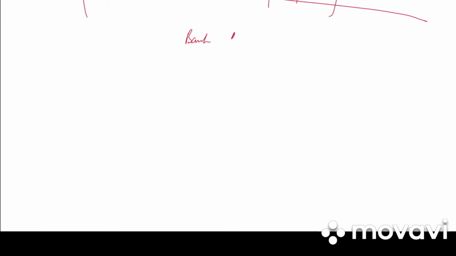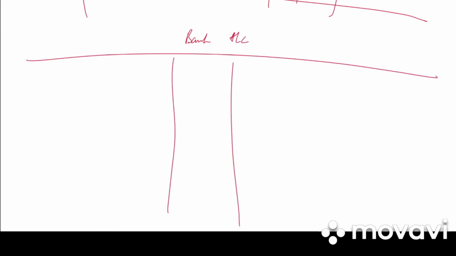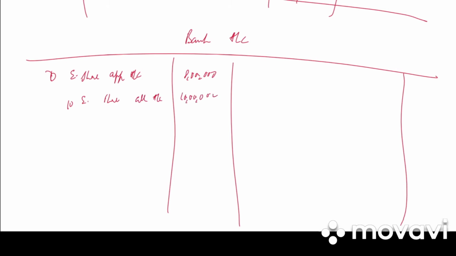Next, they have asked us to prepare the bank account. So debit side, credit side. On the debit side we have to share application account 8 lakh, to equity share allotment account 10 lakh, to equity share first call 4 lakh, to equity share final call 4 lakh.